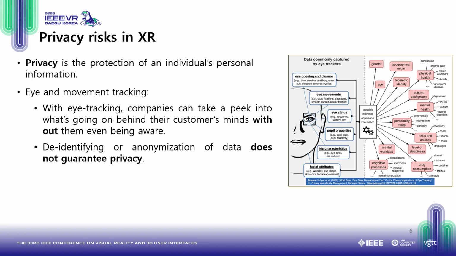So adversaries can exploit this sensitive biometric information and behavioral features to infer demographic attributes such as age, gender, behavior, and health conditions. Such information, if leaked, could be misused for targeted advertisement, insurance, and discrimination. Also, as we know, de-identification or anonymization of data does not guarantee privacy. And furthermore, these risks are more pronounced when multiple datasets from the same vendor are reused.